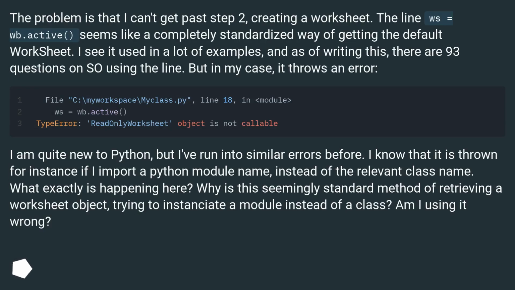The problem is that I can't get past step 2, creating a worksheet. The line ws equals wb.active seems like a completely standardized way of getting the default worksheet. I see it used in a lot of examples, and as of writing this, there are 93 questions on Stack Overflow using the line. But in my case, it throws an error.